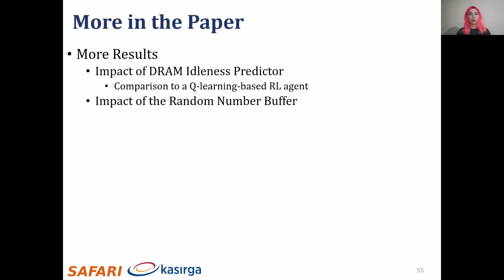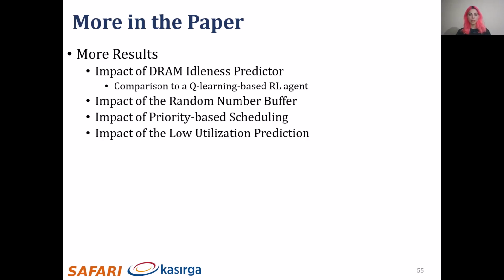We show the performance impact of the random number buffer with different sizes and conclude that a small buffer consisting of 16 entries can improve performance significantly. We evaluate the impact of the priority-based scheduling and low utilization prediction.